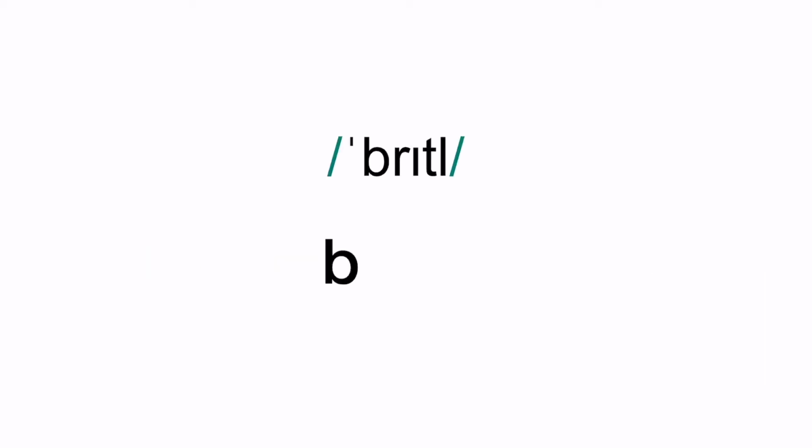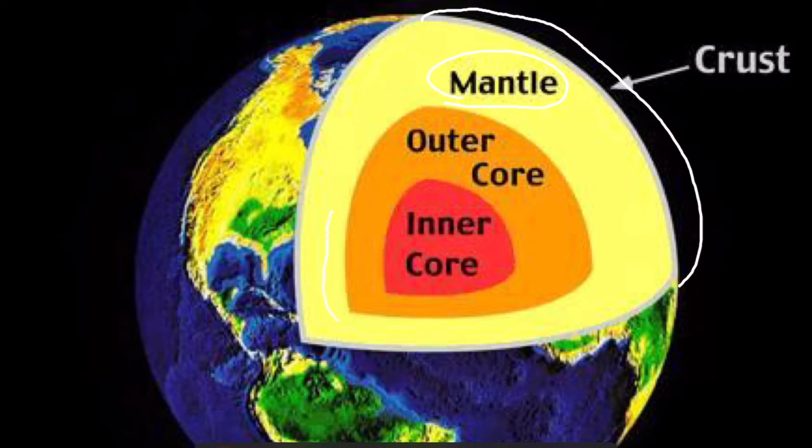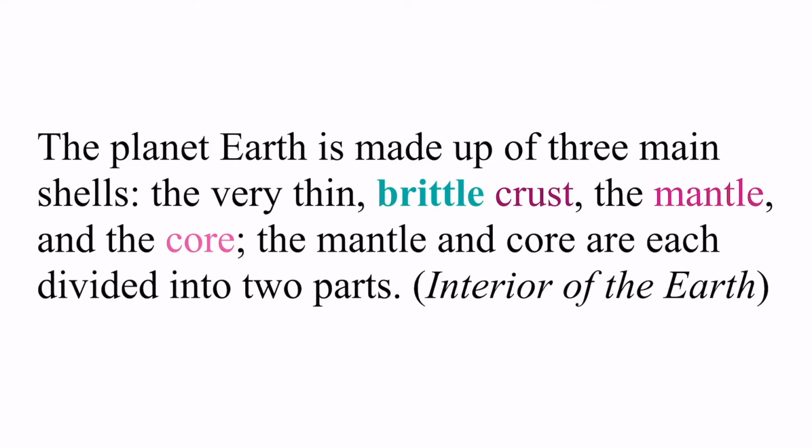Brittle, brittle. Let's look at the cross-section of the Earth. The outer layer in gray is the crust, and then under the crust is the mantle in yellow. If we could go deeper, the most internal part is the core. The planet Earth is made up of three main shells: the very thin brittle crust, the mantle, and the core. The mantle and the core are each divided into two parts.